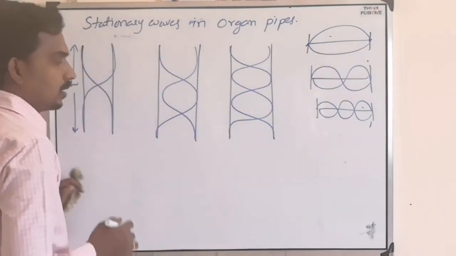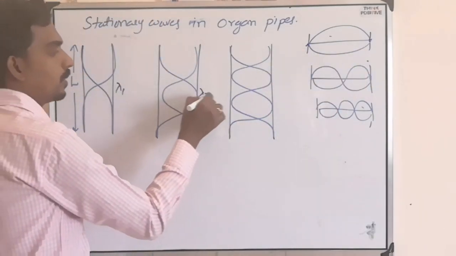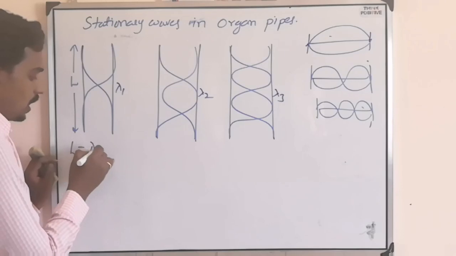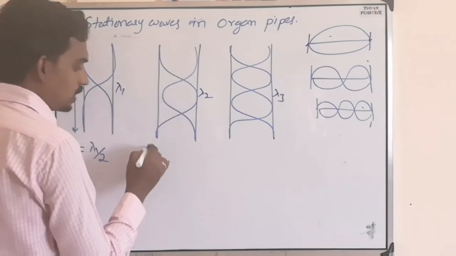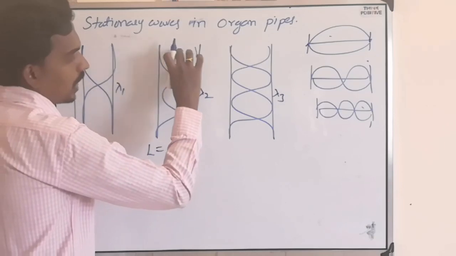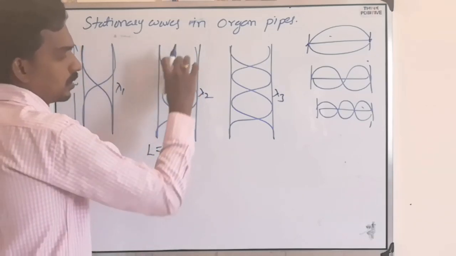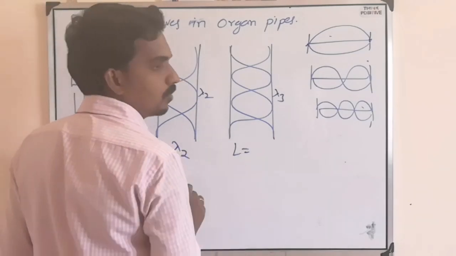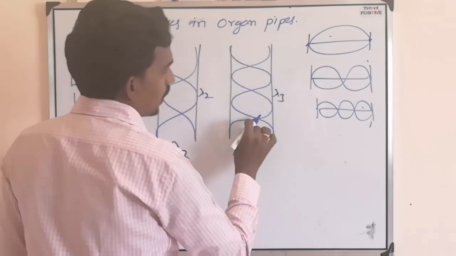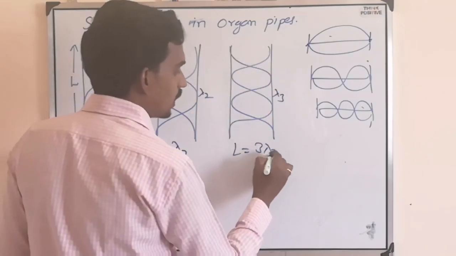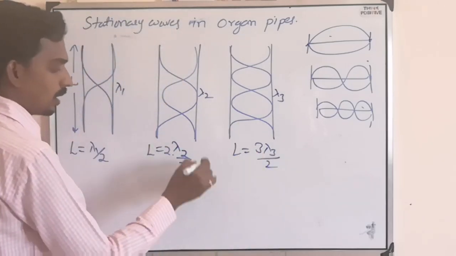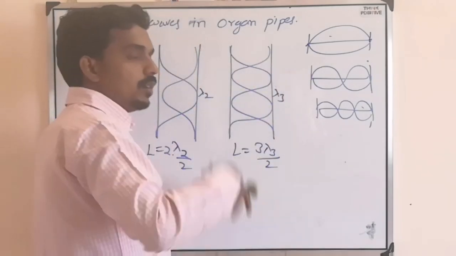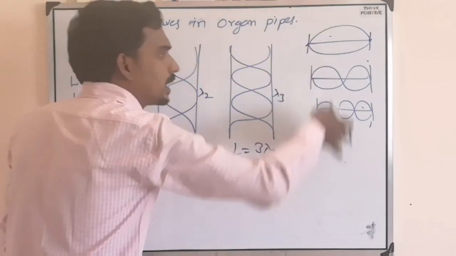So the wavelength remains the same. Lambda 1, lambda 2, lambda 3 if you consider. In this case, length of the pipe equals lambda 1 by 2, one loop. In this case, length equals lambda 2 by 2, nothing but lambda 2. Here the length is how much? Half, 1, 2, 3 half loops. That means 3 lambda by 2. This is nothing but 2 lambda by 2. So 1 lambda by 2, 2 lambda by 2, 3 lambda by 2, 4 lambda by 2, 5 lambda by 2, and so on. Same like this.